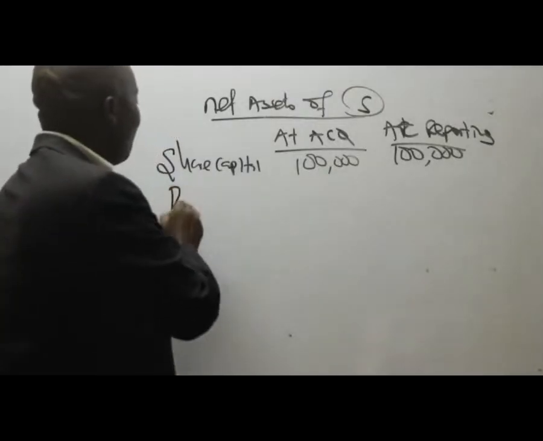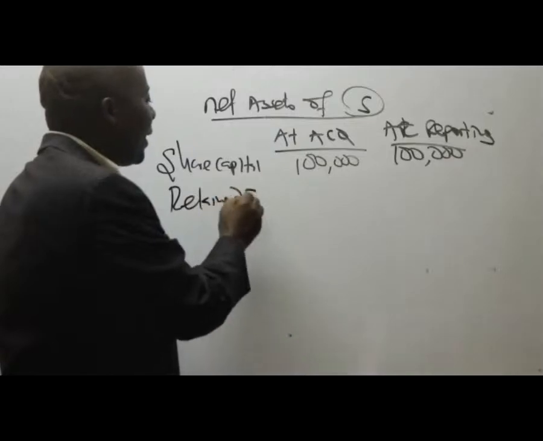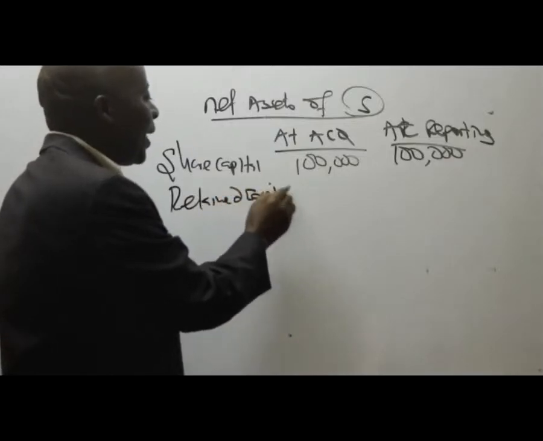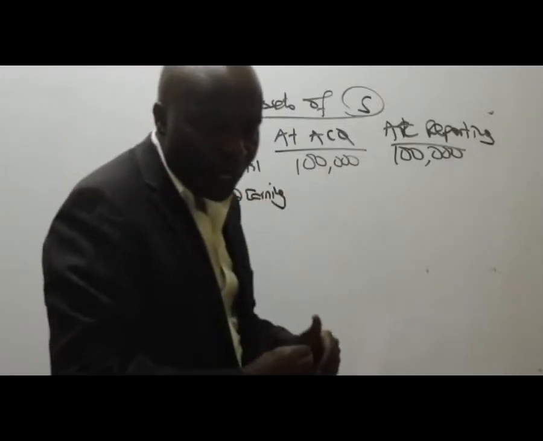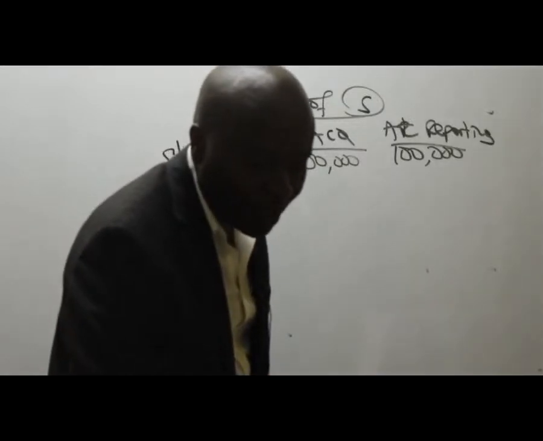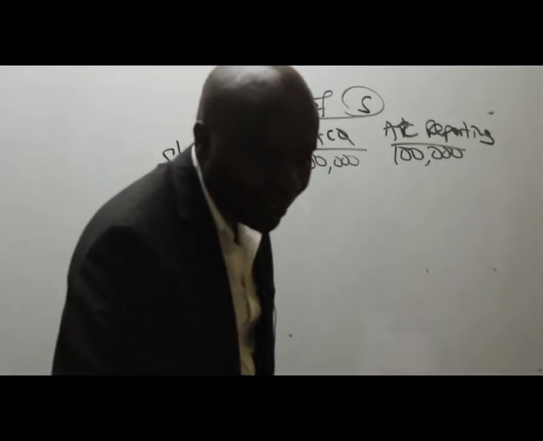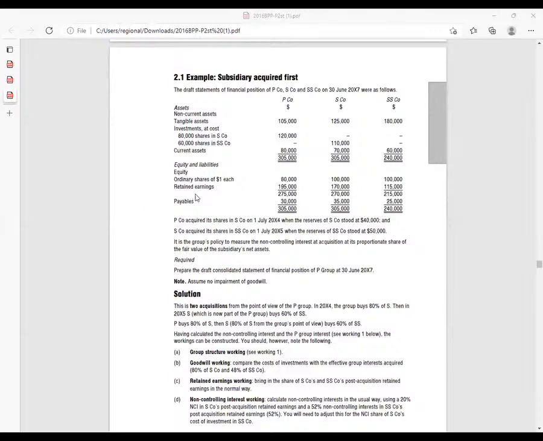From there, come and give me the retained earnings. These are retained earnings at reporting for S. For S at reporting, retained earnings is 170,000.